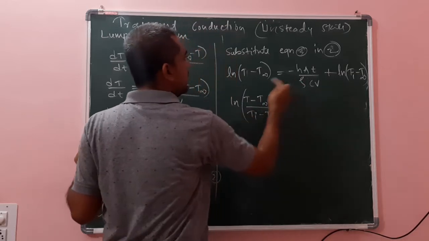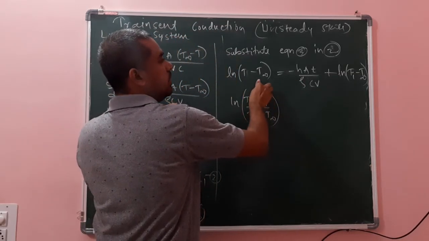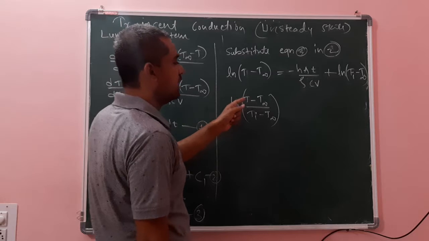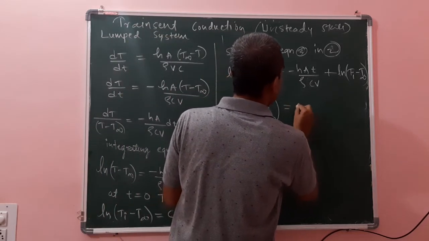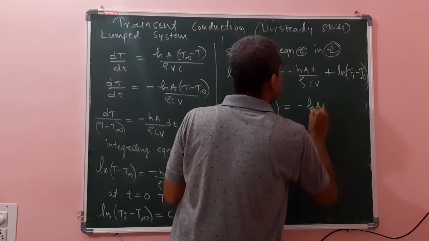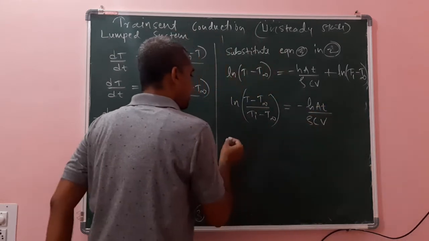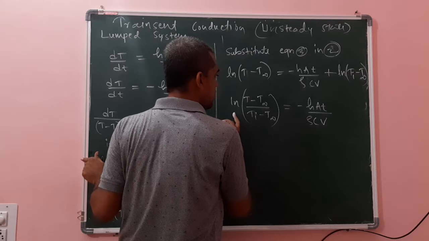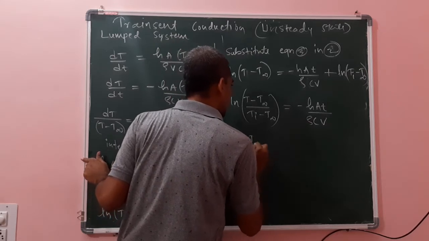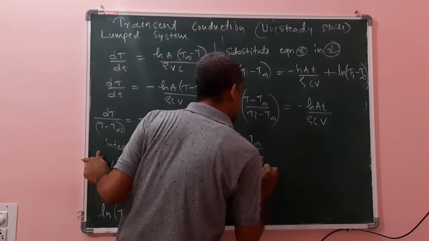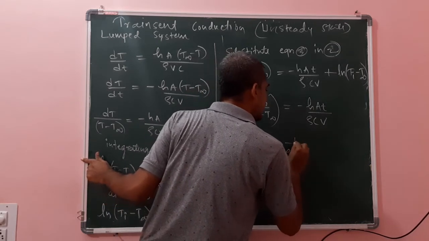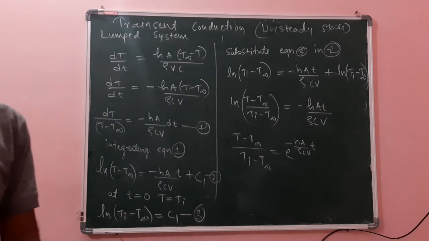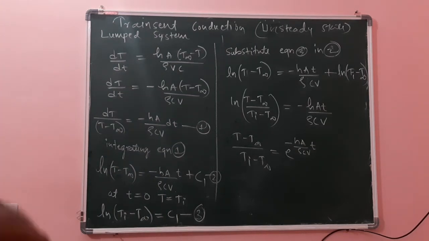We can take this to the LHS. It will be ln of (T minus T infinity) minus ln of (Ti minus T infinity). ln A minus ln B we can write as ln of A by B. Therefore ln of (T minus T infinity) divided by (Ti minus T infinity) is minus hA t divided by rho C V. Instead of writing in ln, I can write (T minus T infinity) divided by (Ti minus T infinity) is equal to e raised to minus hA divided by rho C V into t.